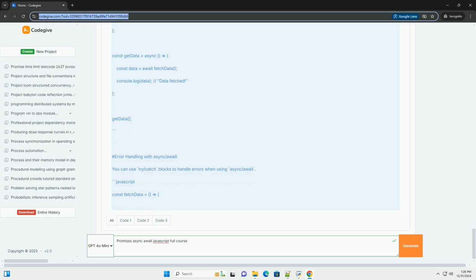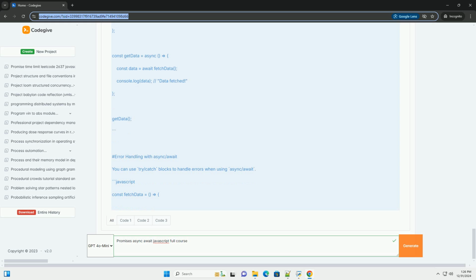Async and await are syntactic sugar built on top of promises. They make asynchronous code easier to read and write. Converting promises to async/await. You can define a function as async, and within it, you can use await to pause execution until the promise is resolved.